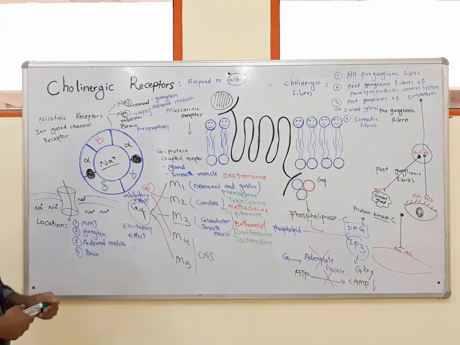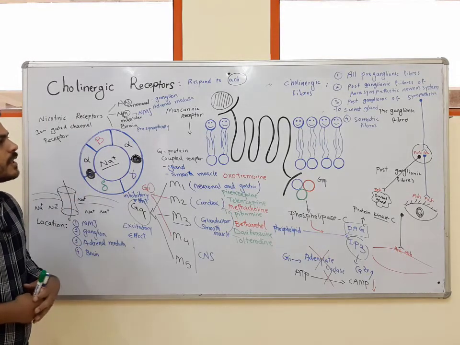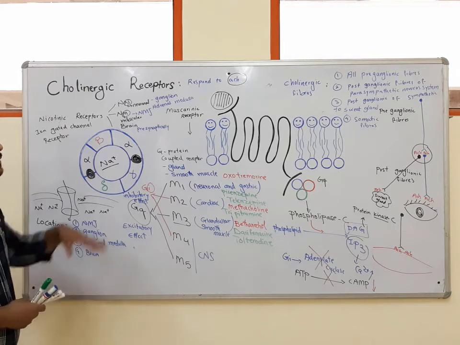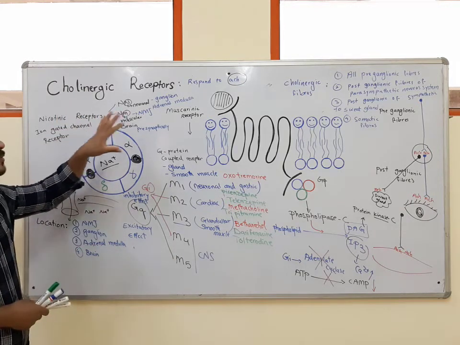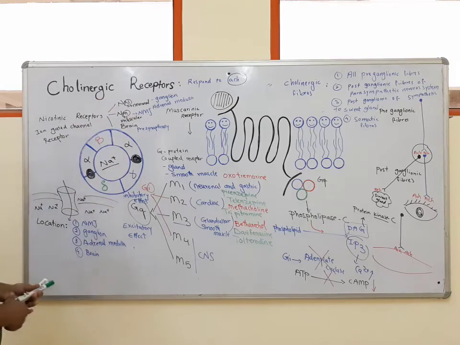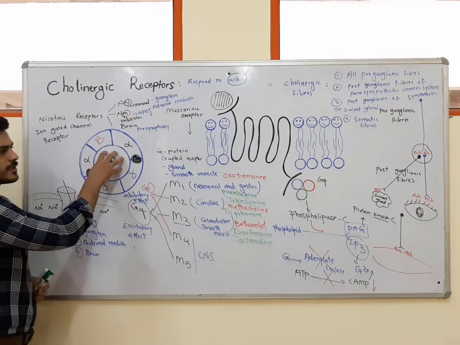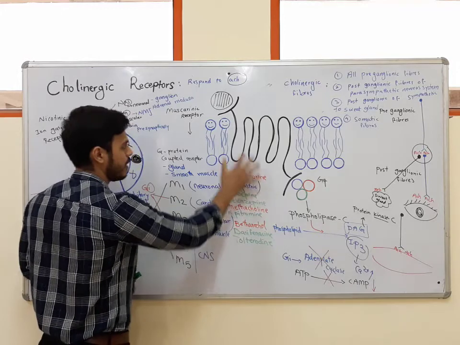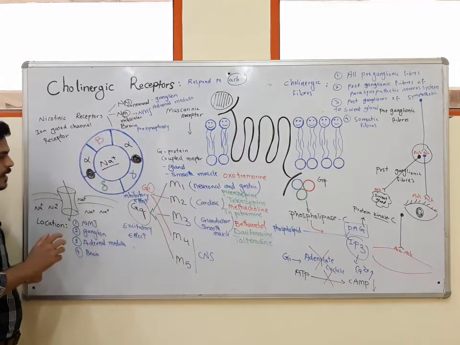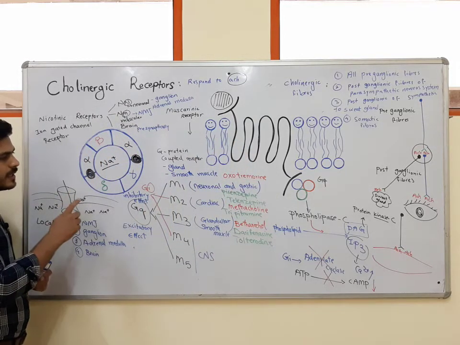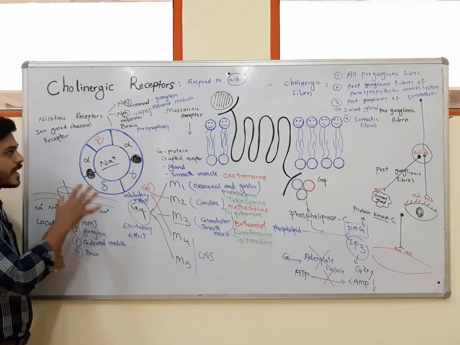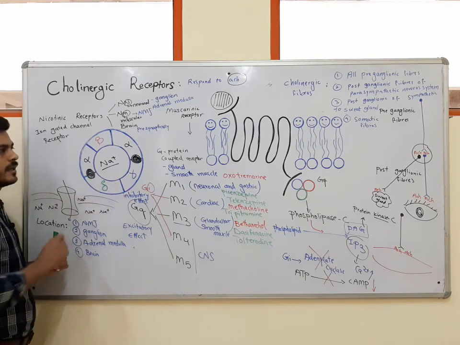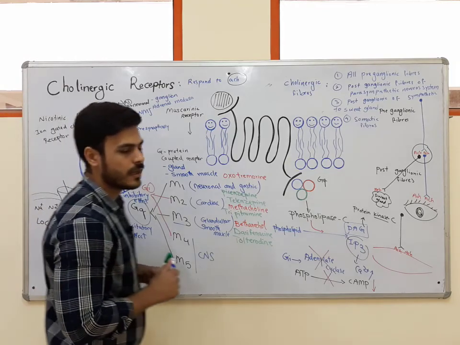This was about cholinergic receptors. Today we talked about cholinergic fibers, different types of cholinergic receptor, different subtypes of nicotinic receptor, different subtypes of muscarinic receptor. And also we talked about the agonistic and antagonistic drugs for these different subtypes of nicotinic and muscarinic receptors.